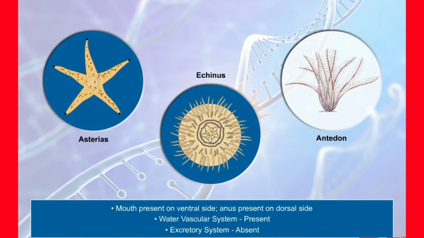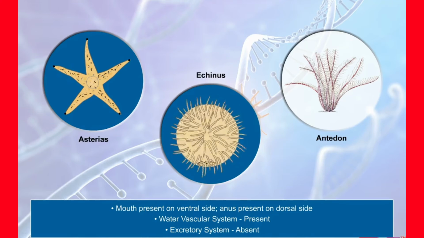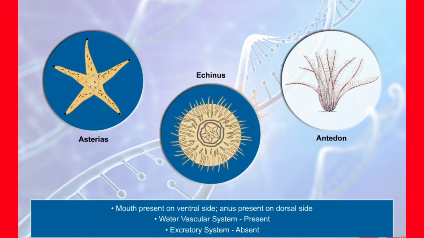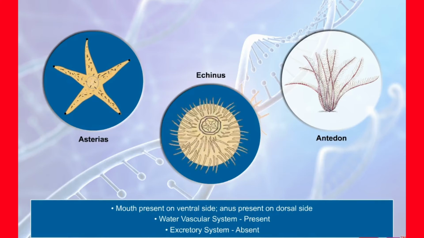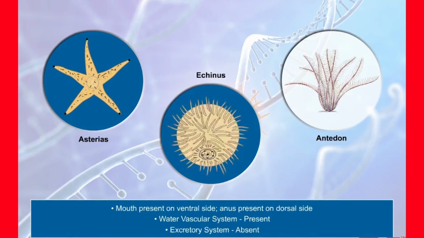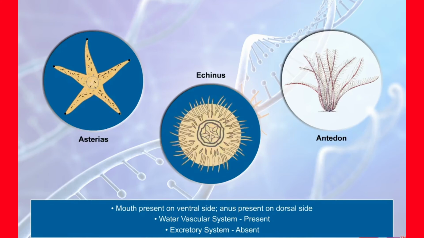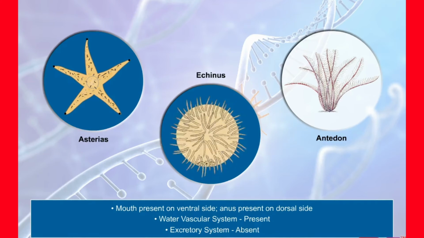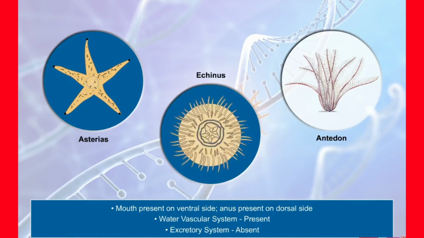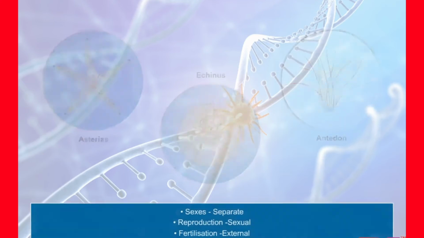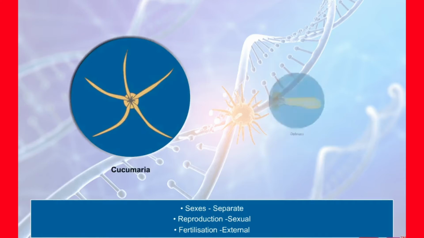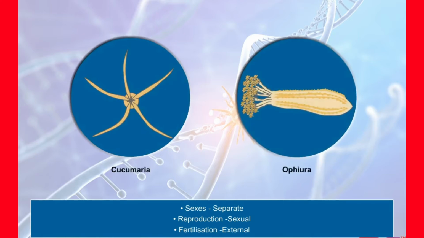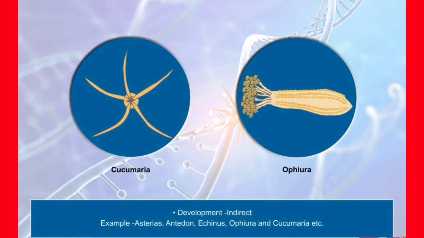The presence of water vascular system is the most distinctive feature of echinoderms. It not only helps in locomotion but also helps in capturing and transporting food and respiration. Excretory system is not found. Sexes are separate. Sexual reproduction is found. They have external fertilization with indirect development.